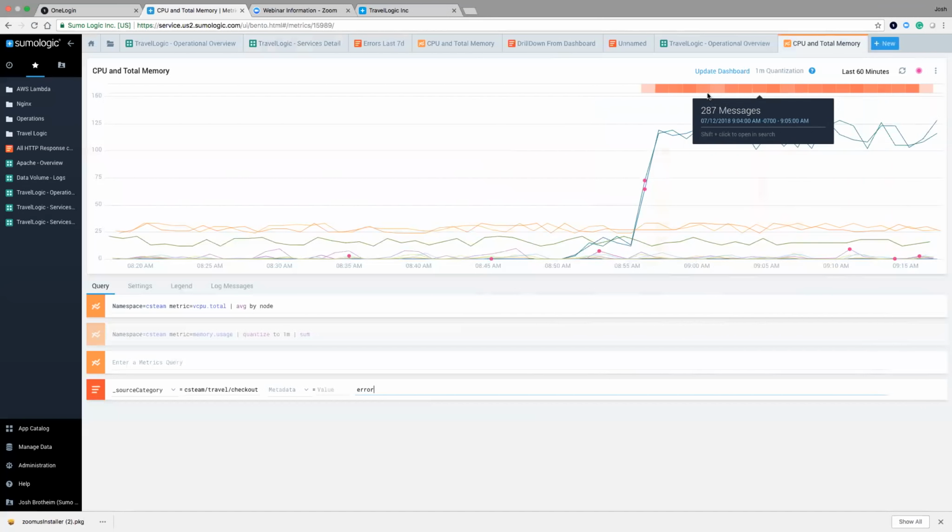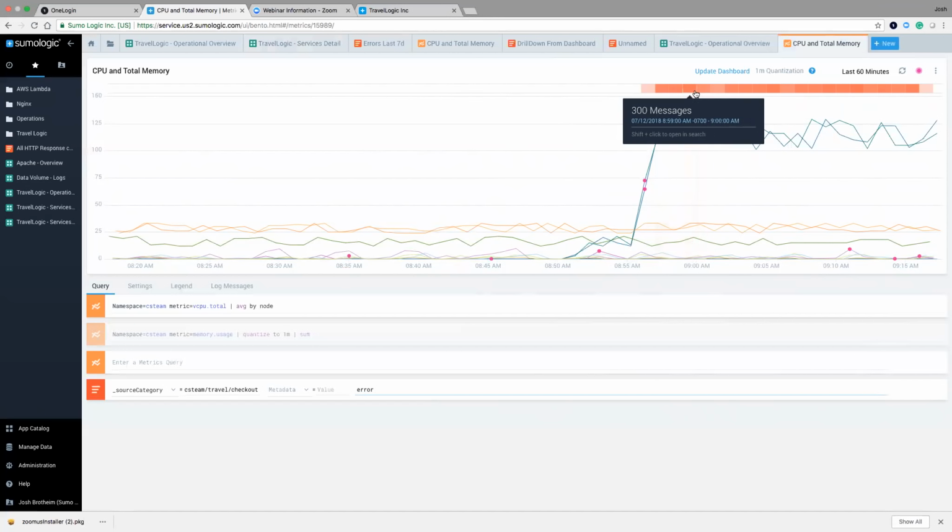And the orange bar represented up here is kind of color sensitive. So the lighter the color, the less frequent the messages. And that's why prior to 8:55, there were actually no messages, and why the bar is white or blank. But as we see here, there starts to be an increase in messages.